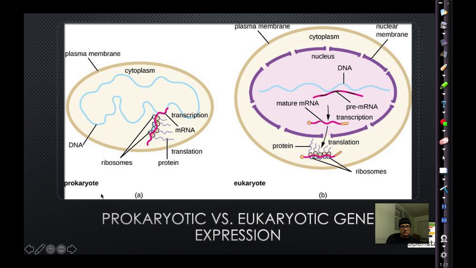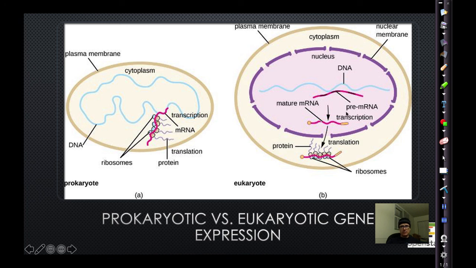So prokaryotes, you can have transcription, and then simultaneously you can have translation because there is no nucleus to prevent the ribosomes from getting in. So you can have simultaneous transcription translation in a prokaryotic cell. In a eukaryotic cell, the mRNA is made inside the nucleus, which then has to be processed, and that mRNA then leaves the nucleus to go out and be bound by the ribosome.